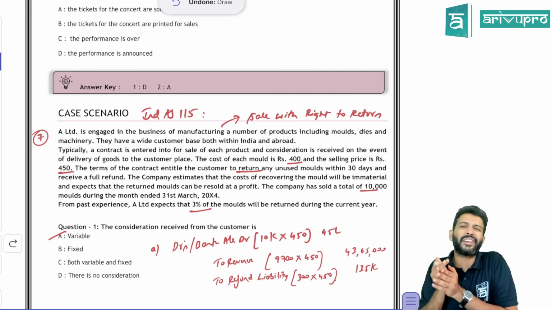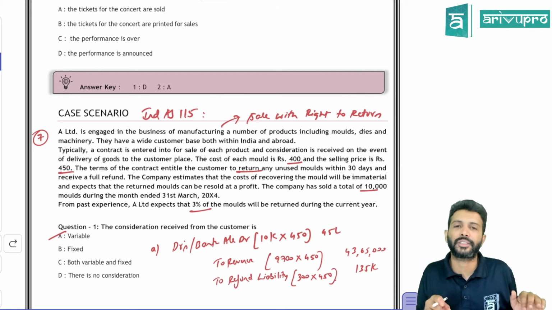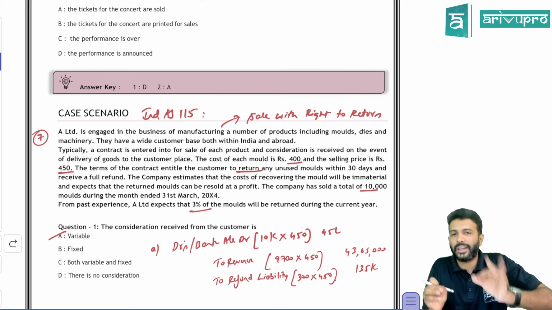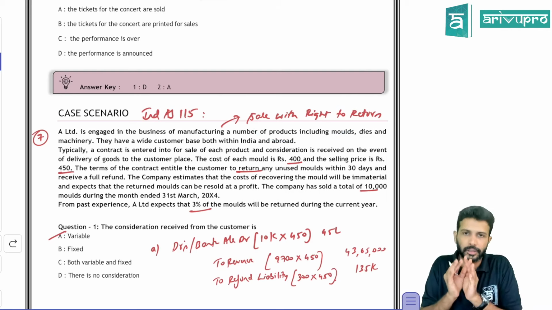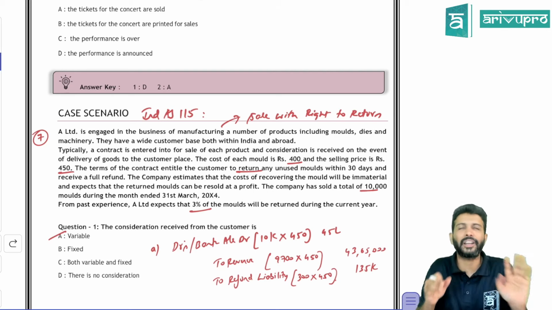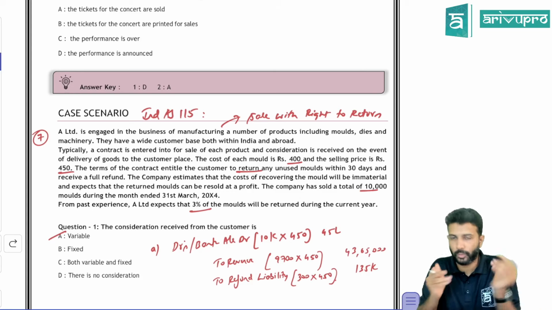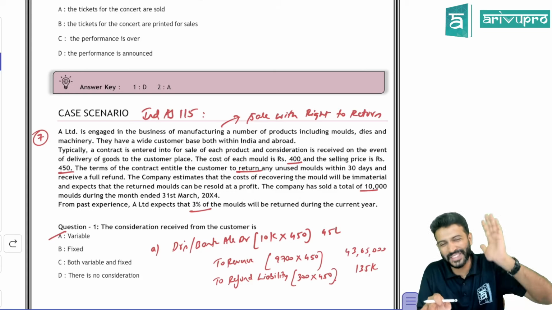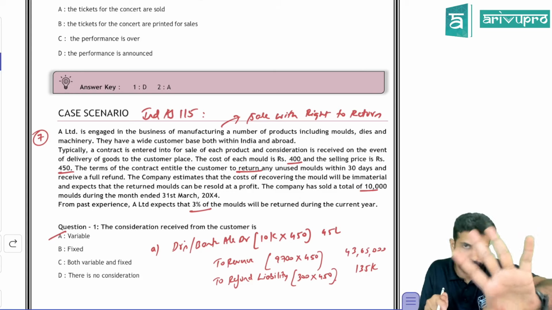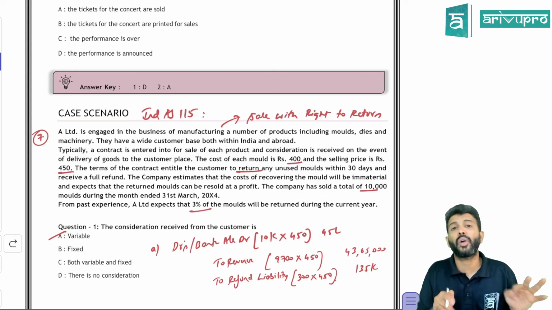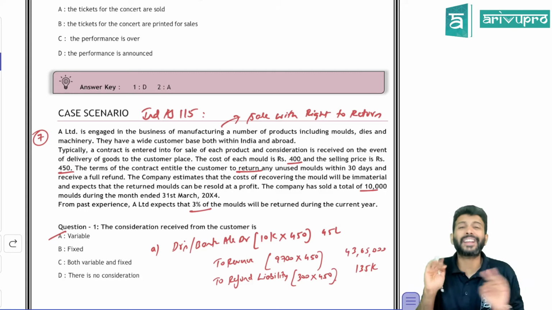And we have already studied this provision. What does Ind AS 115 say? Whenever you have done a sale with the right to return, first you have to find out the total quantity of goods sold. You don't have to estimate that, it will be given in the question. Then find out how much quantity you are expecting to get returned.